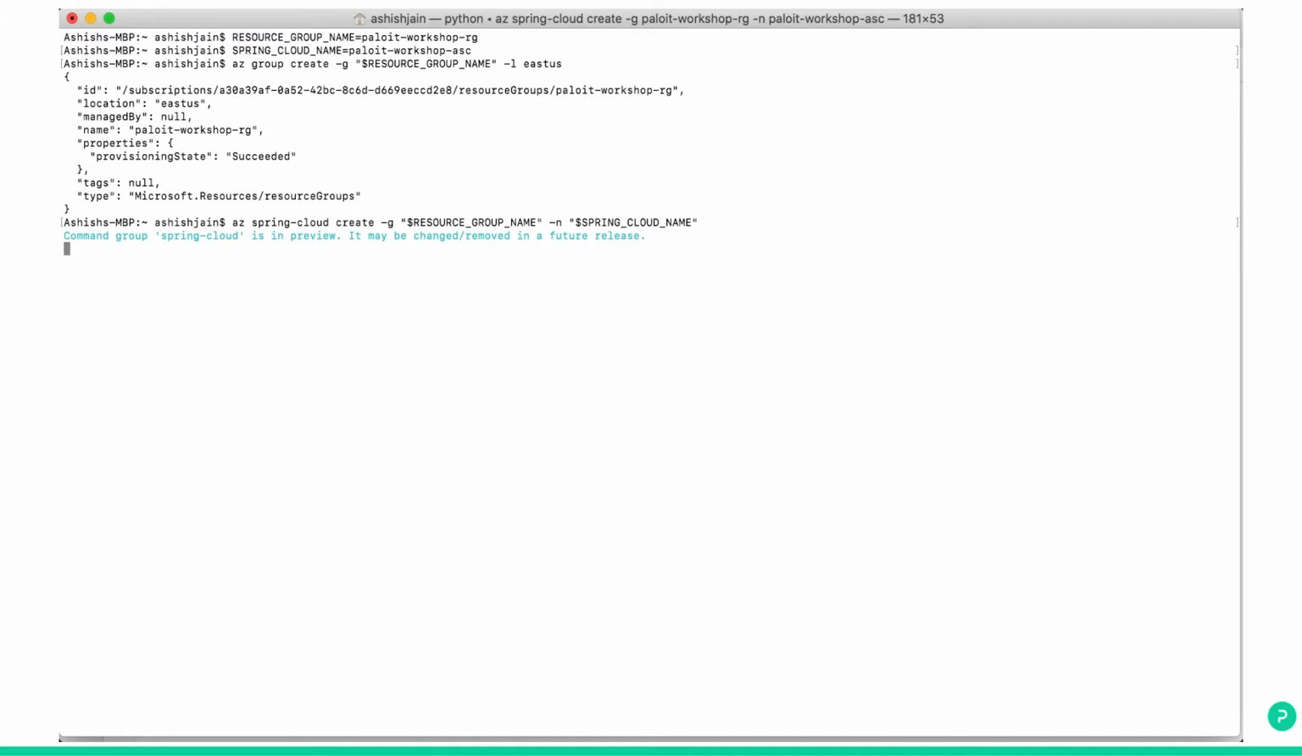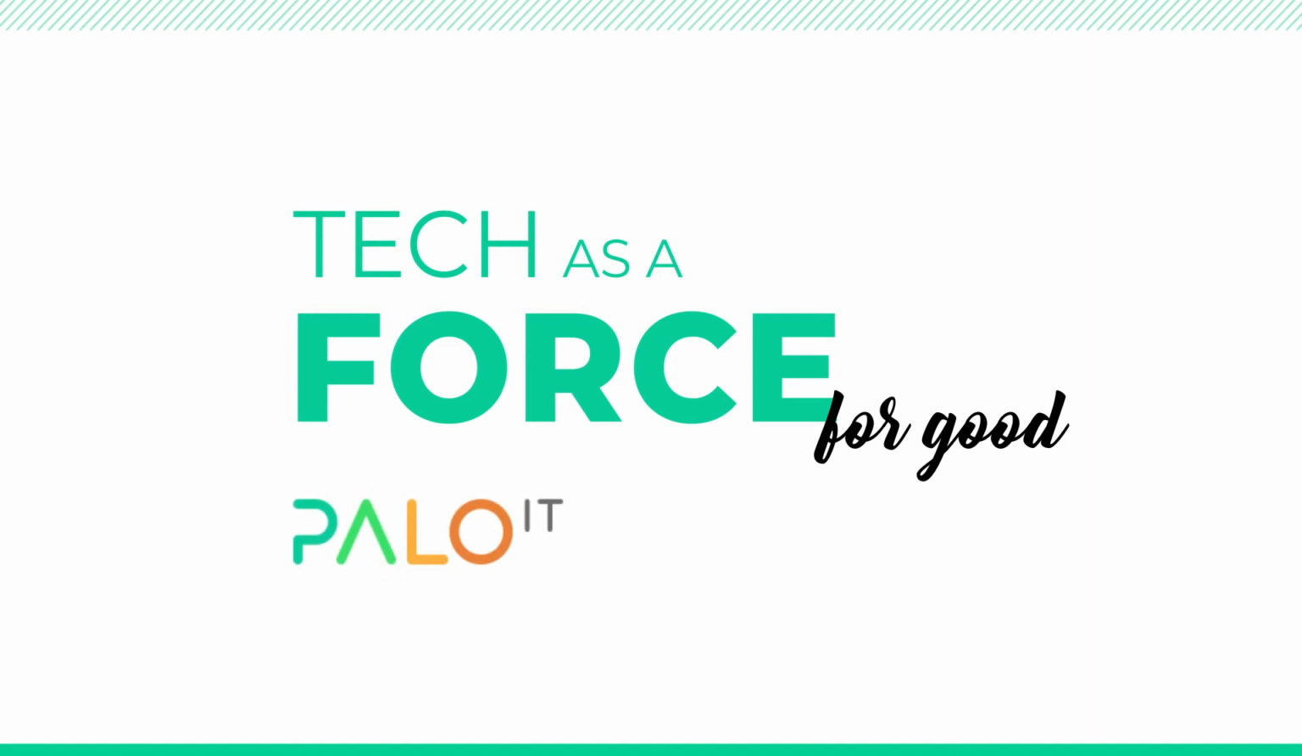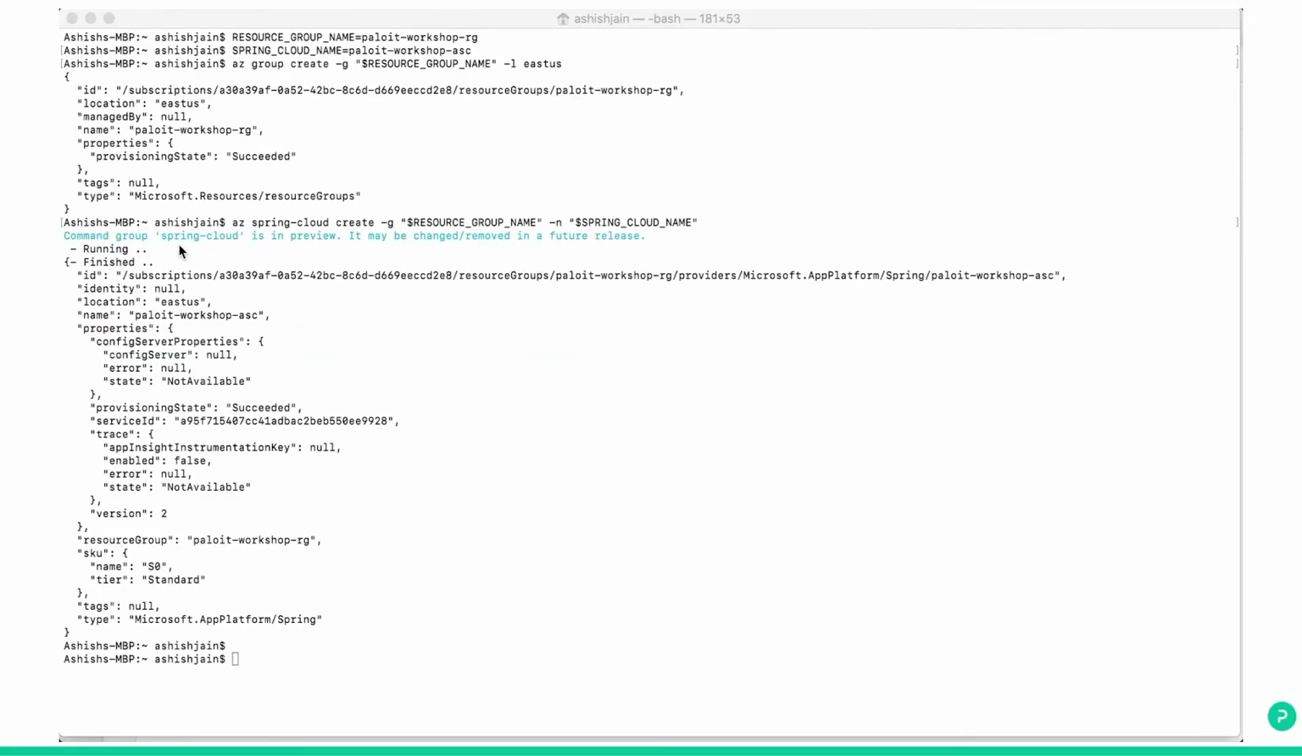This command will take a little bit of time. This command will create the Spring Cloud under the resource group. So the command to create Azure Spring Cloud under the resource group is completed. You can see it's finished. The subscription ID, the name of resource group, and the name of Azure Spring Cloud. It's Palo IT-workshop-ASC, and it's done. So next, now we will create.